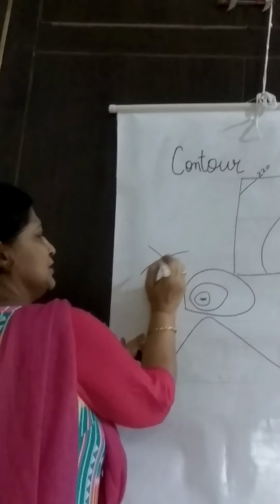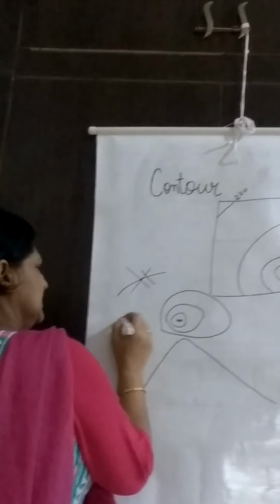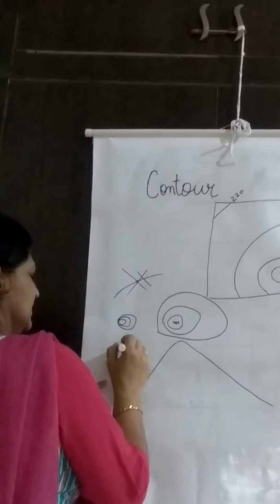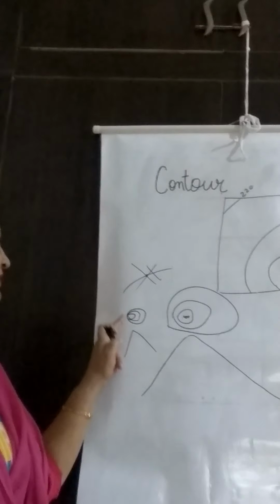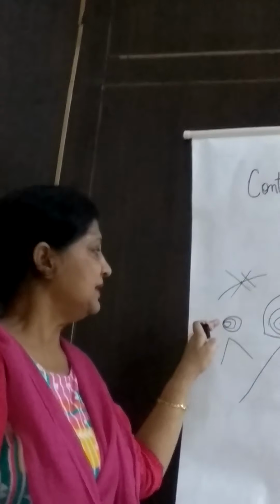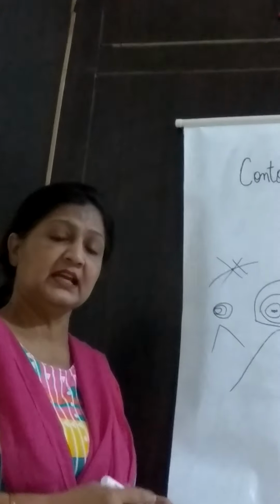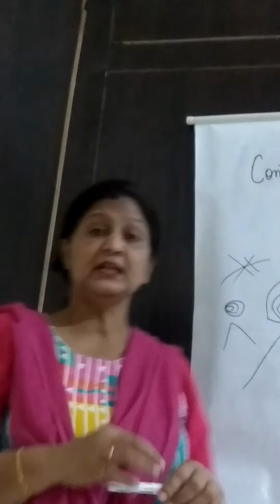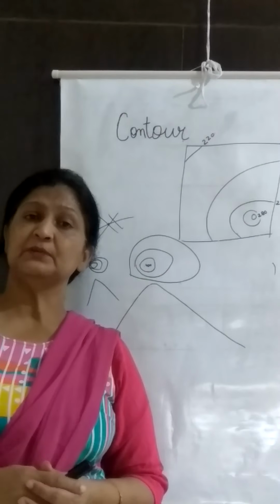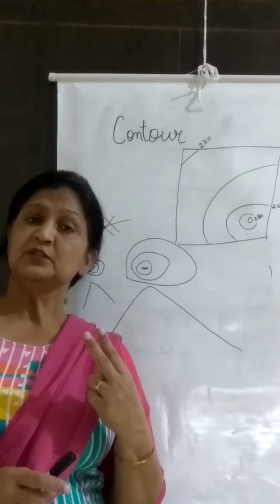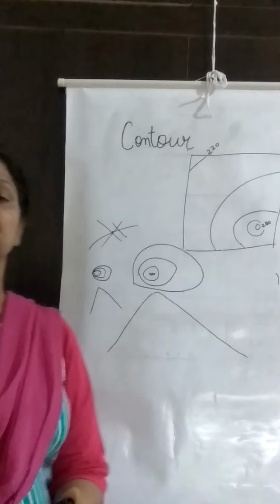It means this place would have two values, so it will not be any place. Sometimes the contour lines may meet at a place where we have a steep slope, on one side. There the contour lines will be meeting, but they do not intersect each other. They can meet at one place, but they will not intersect, because when they intersect, it means that particular place would have two heights, so they do not intersect each other. They are drawn at the interval.